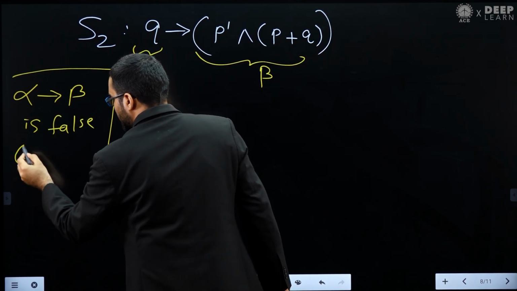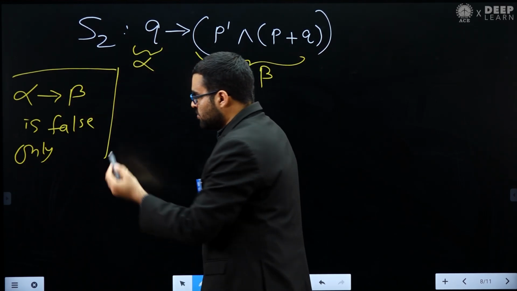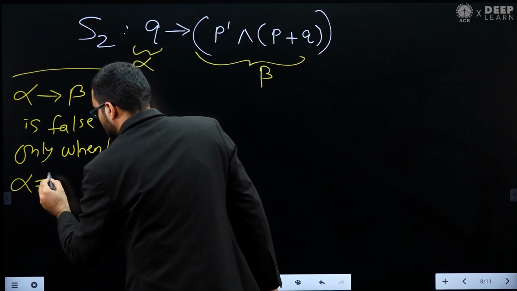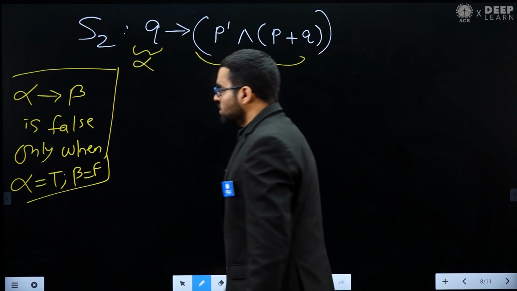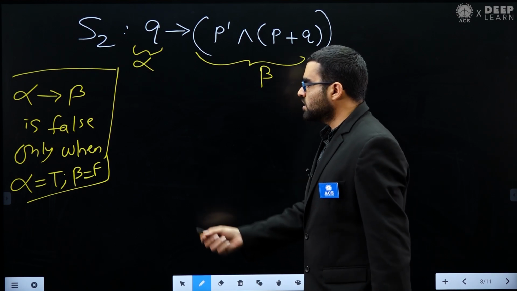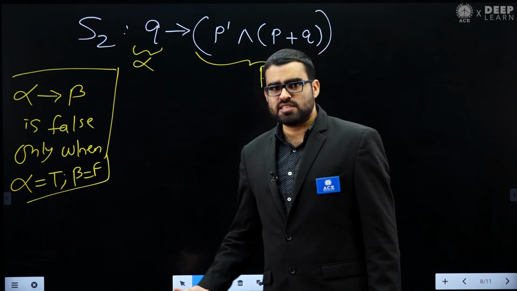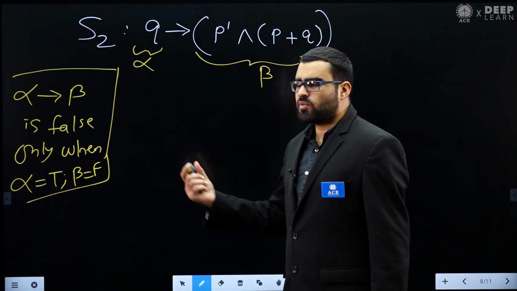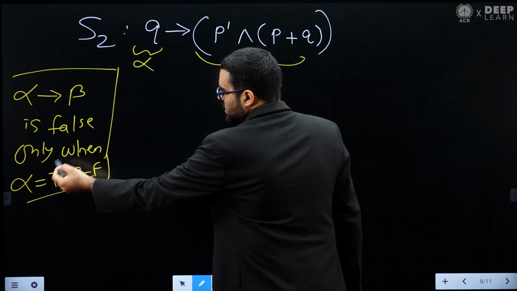This alpha implies beta can be false only when alpha is true and beta is false. This is the only case in which an implication statement can be false. So I want to see whether this case is possible or not. If this is possible, then our implication statement can become false, so our implication statement is not a tautology. So I will see whether this case is possible or not.